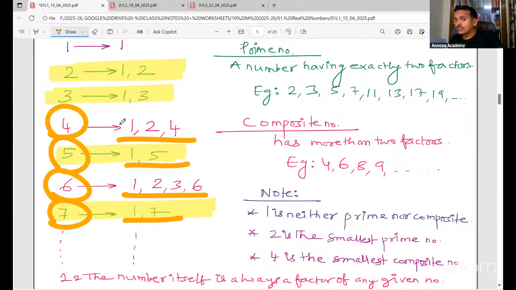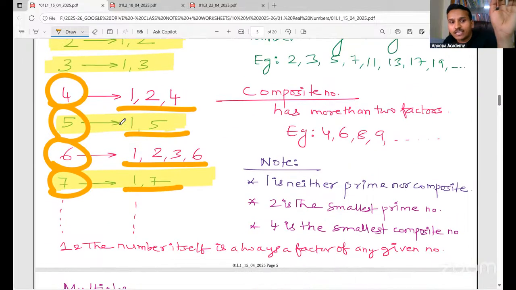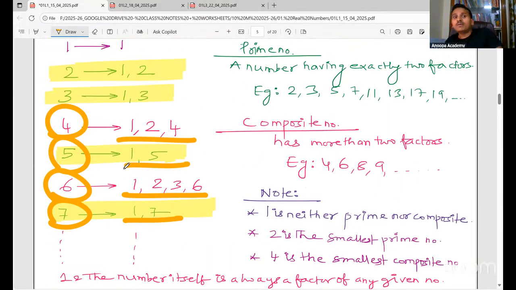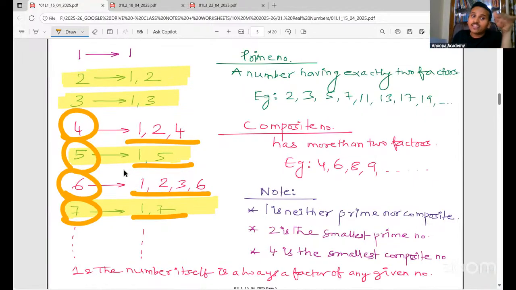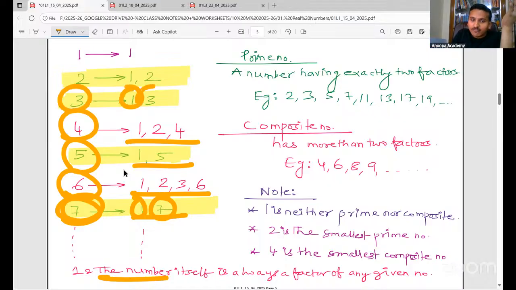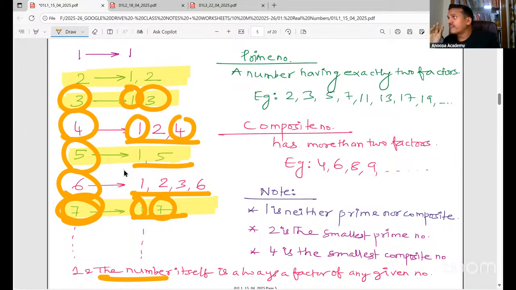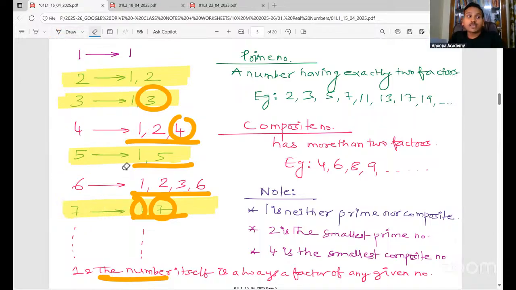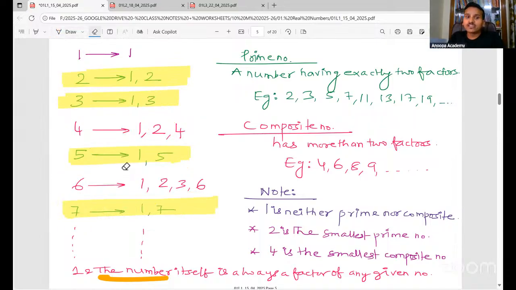If you observe carefully, 1 and the number itself, see 1 and the number itself, 7. 1 and the number itself, 3. 1 and the number itself, 4. 1 and the number itself is always and always a factor of any given number. Please remember this.